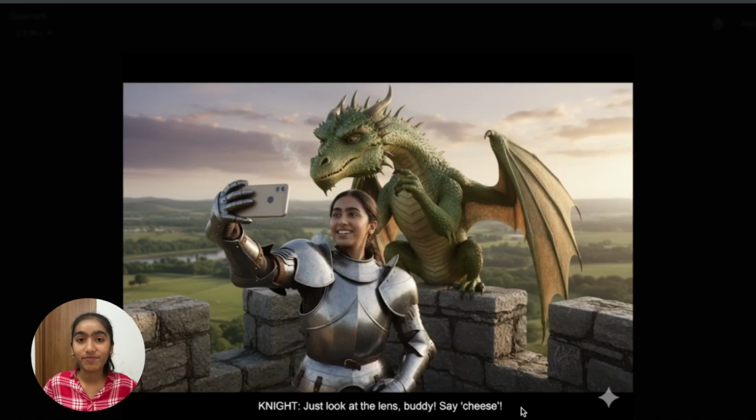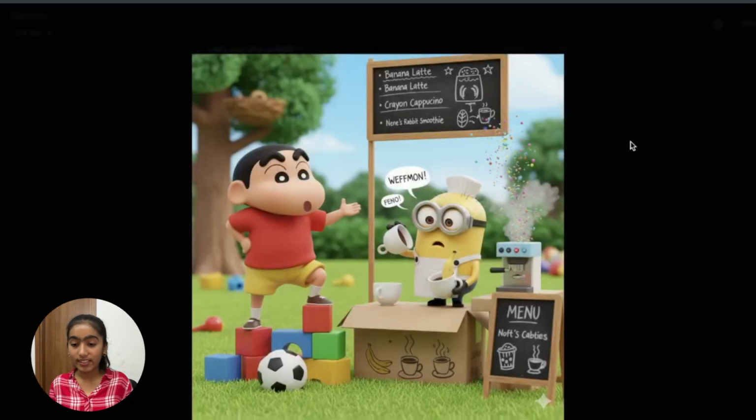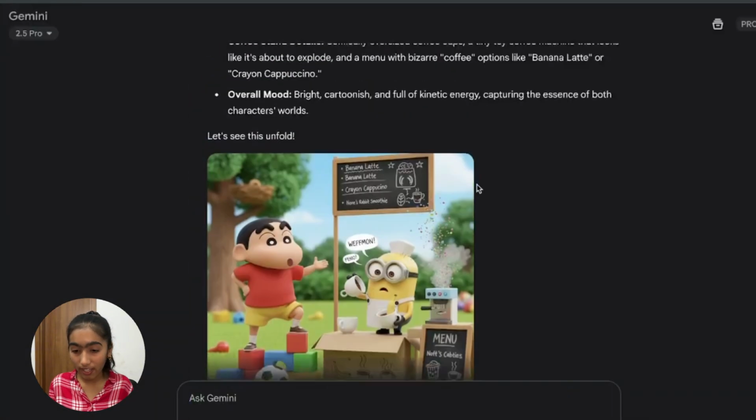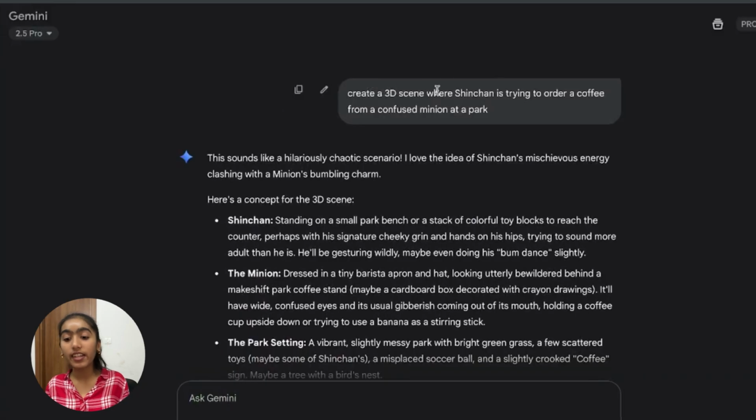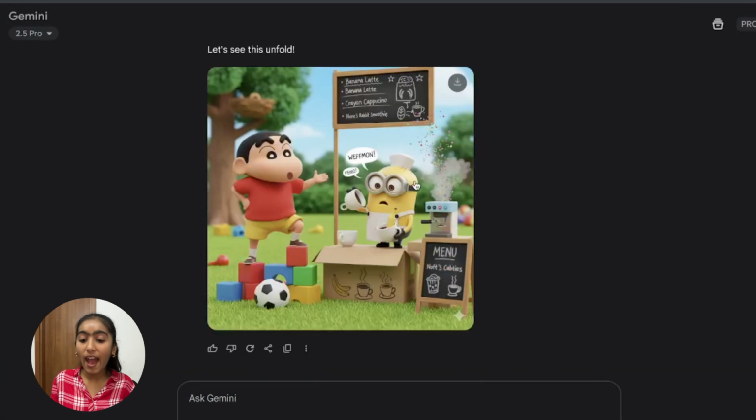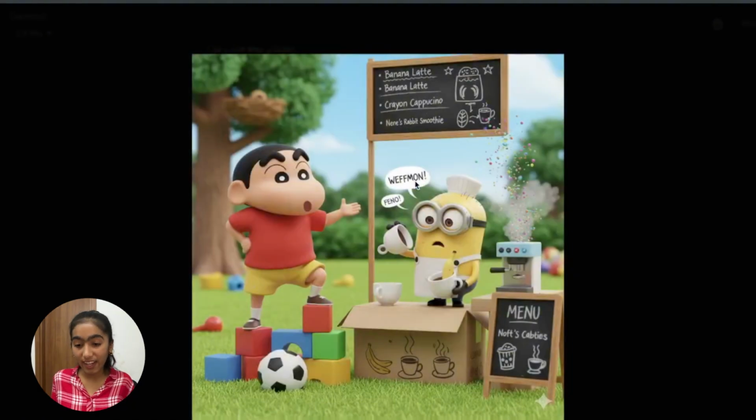It's so cool. Okay, the next one is all about crazy crossovers. It's basically where you make different characters meet each other. Like, can you imagine Shin-chan meeting a minion? Let me show you. Look at this. This is so perfect. There's a Shin-chan ordering coffee from a minion, a confused minion in a park with his toys. Let me show you the prompt I gave. So I basically asked, create a 3D scene where Shin-chan is trying to order coffee from a confused minion at a park. The prompt was so simple and the image generated was so creative, was so good.